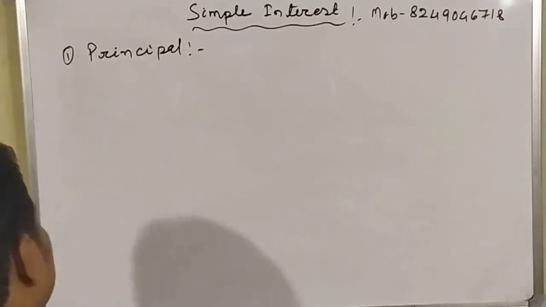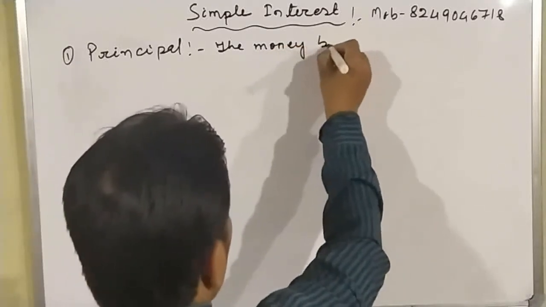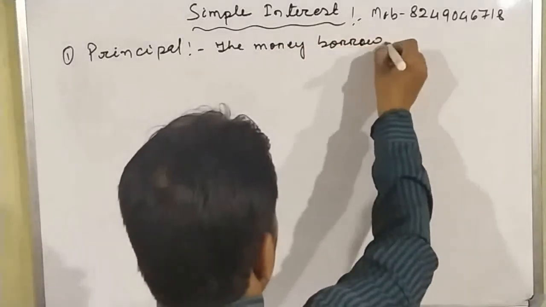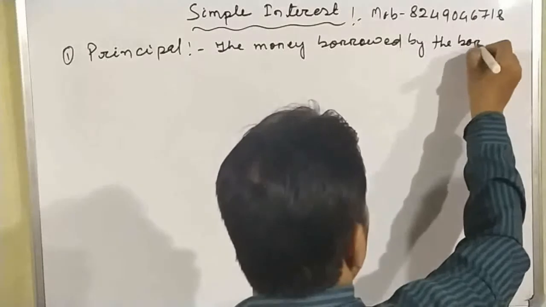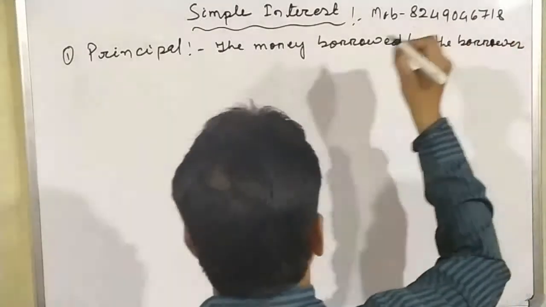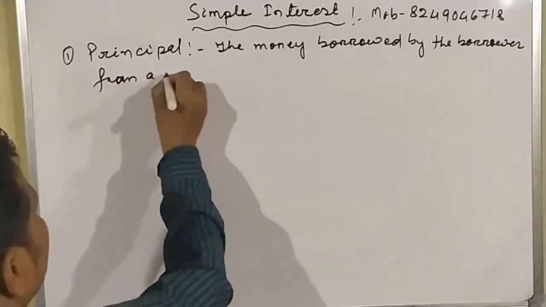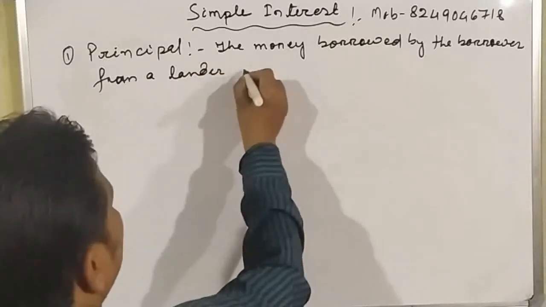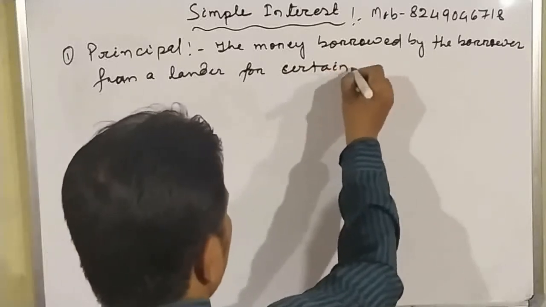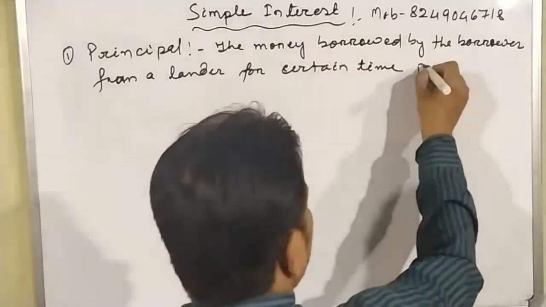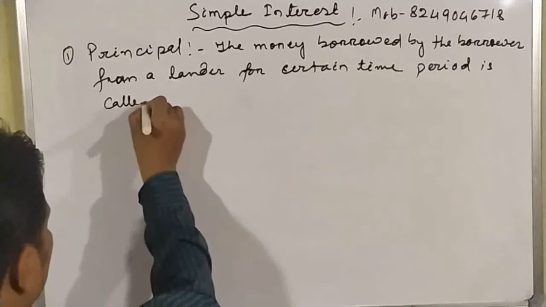What is the meaning of principal? The money borrowed by the borrower from a lender for a certain time period is called the principal.